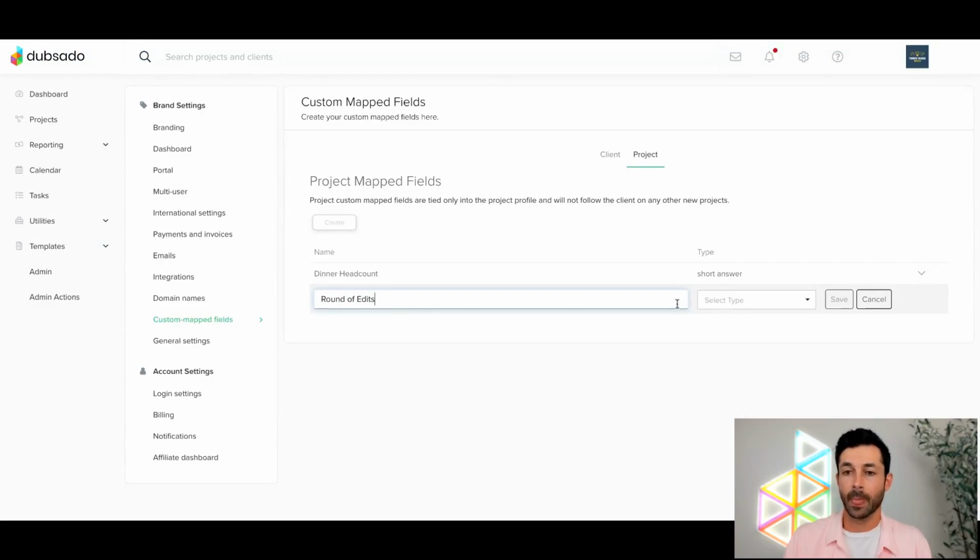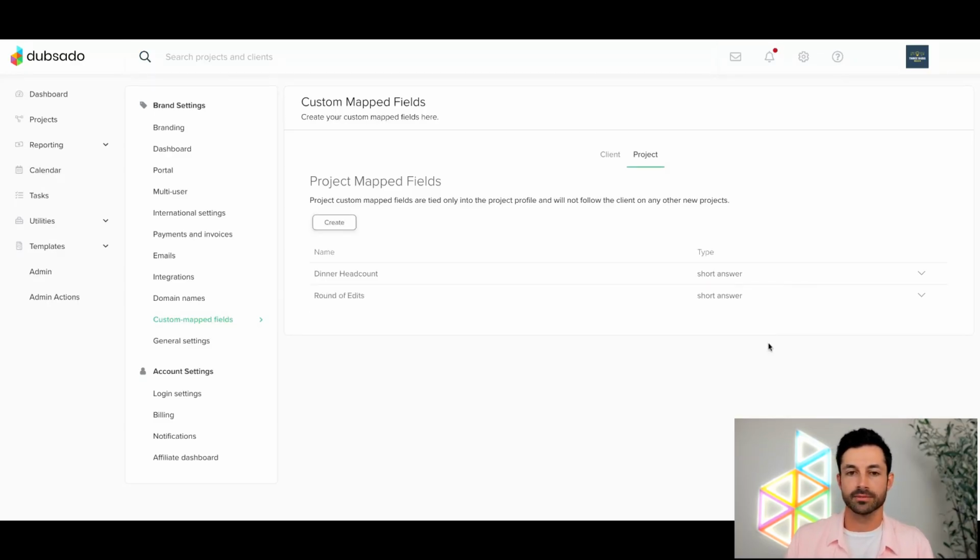It does not matter. But now I can go ahead and enter in a short answer or a date. Those are the 2 options as far as how we set this custom field up. In this case, I want it to be a short answer. So we're going to go ahead and pick short answer and not dates. The only example you'd want to use a date for is if you really just wanted it to be in date formats, but you could certainly use a short answer field to capture a date as well if you just wanted to type in like August 6th, for example, right? No wrong answer there as well. We'll go ahead and say save. Now we've got our custom map field.